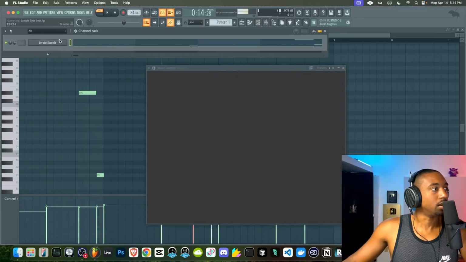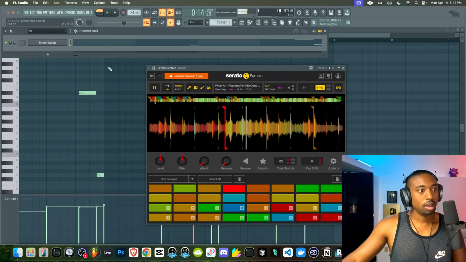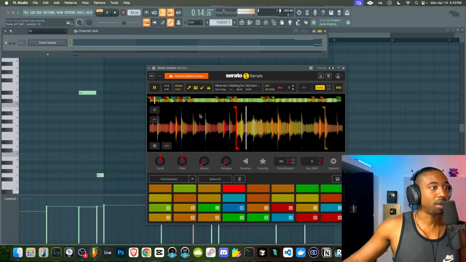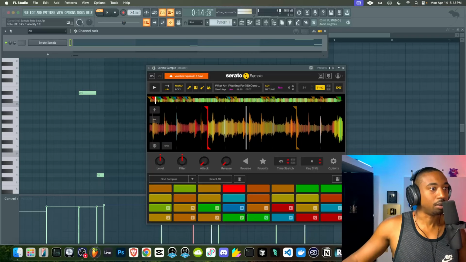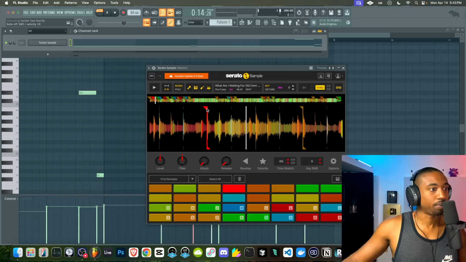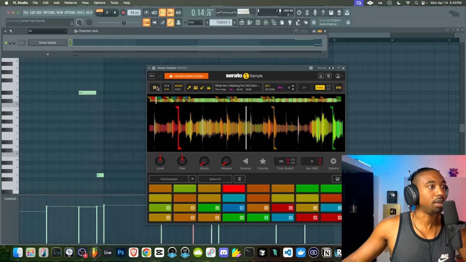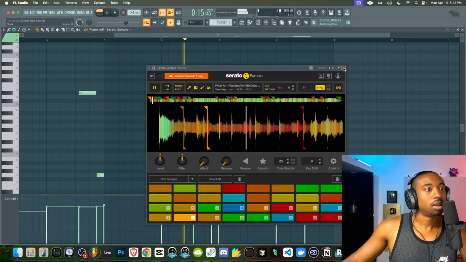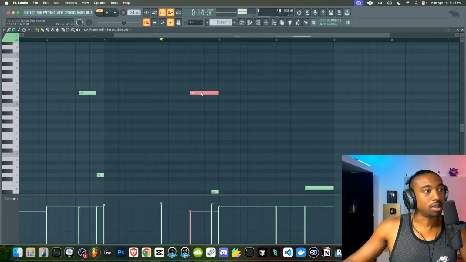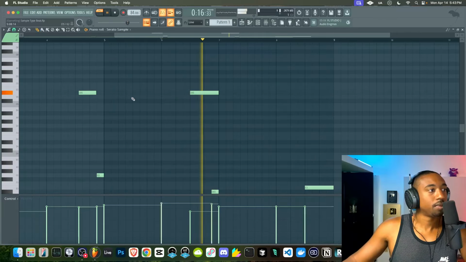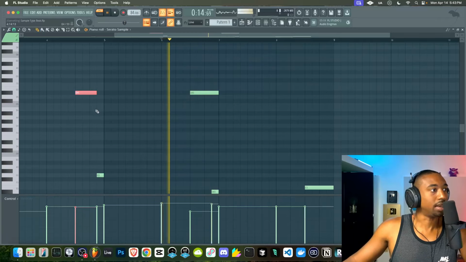Okay, I think I know what we need to do for that one. Instead of starting it on the downbeat, wherever it is right now, we need to find the downbeat, which might be right here. There we go. It might be easier to line up. Okay, we just gotta quantize. There we go. So now we don't have to guess where it starts.